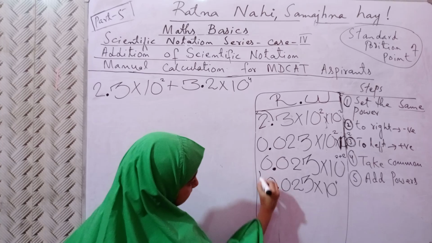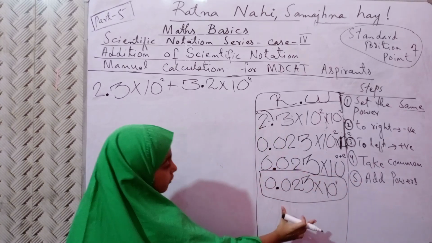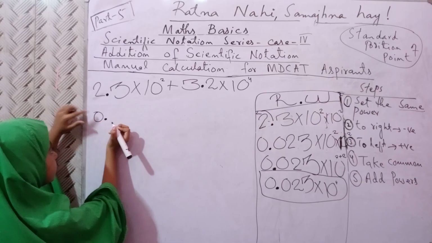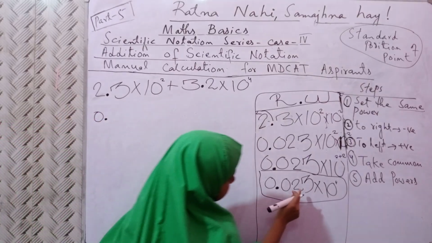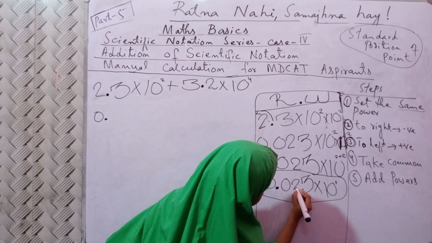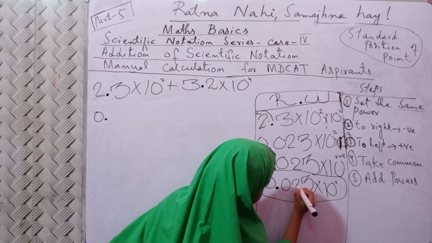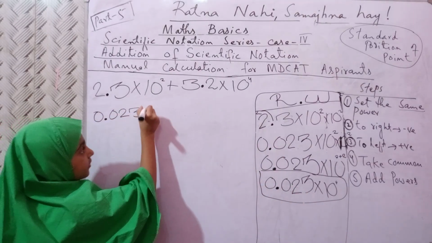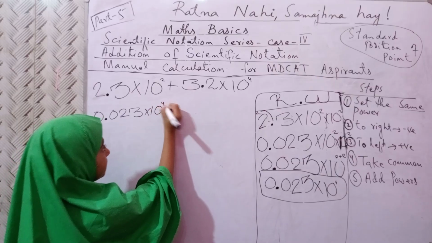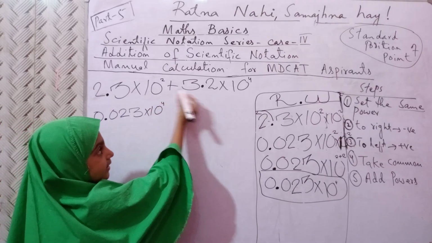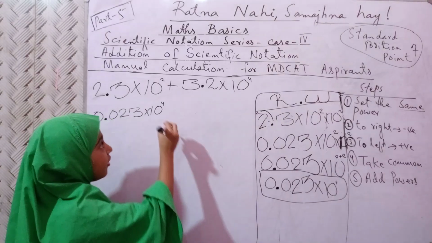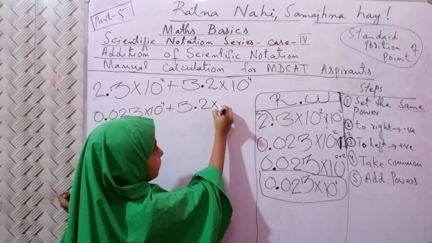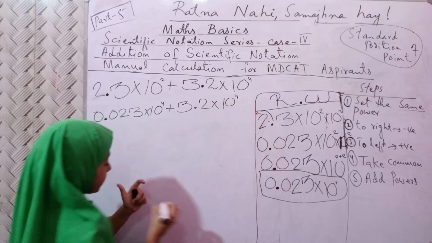Now this one, the whole fraction we will write down here: 0.023 into 10 raised to power 4. Then from here to here we'll write down as it is, plus 3.2 into 10 raised to power 4.